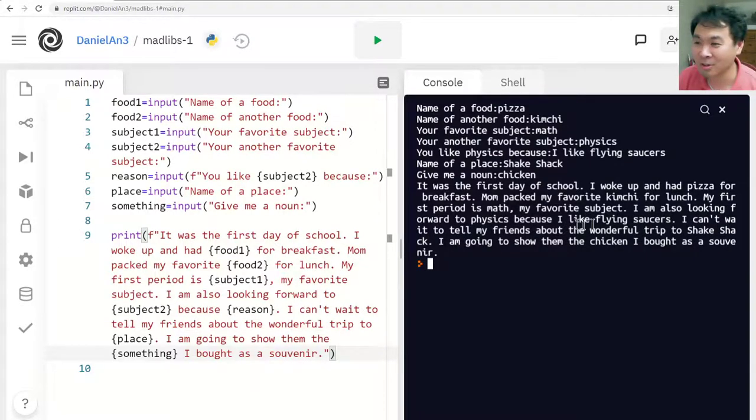Let's read what we have. It was the first day of school. I woke up and had pizza for breakfast. Mom packed my favorite kimchi for lunch. My first period is math, my favorite subject. I'm also looking forward to physics because I like flying saucers. I can't wait to tell my friends about the wonderful trip to Shake Shack. Okay, I'm going to show them the chickens I bought as a souvenir. Okay, that's it.